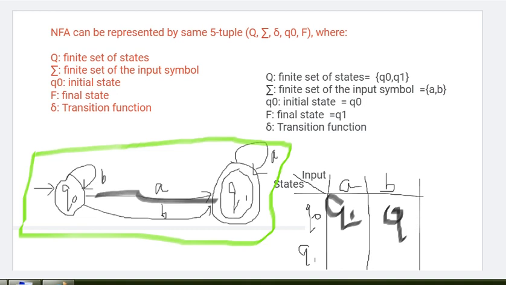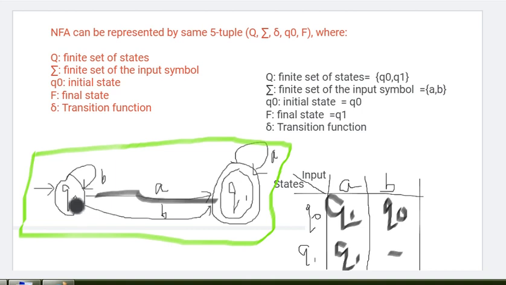And at Q1 state, is there any input for A? Yes, it will stay in the same state Q1. And is there any input for B? No, there is no input for B, so leave it there.